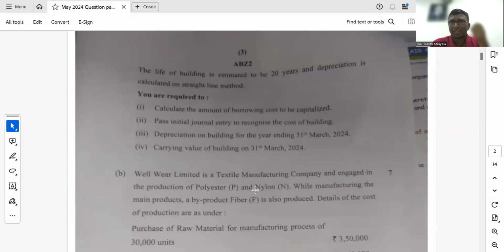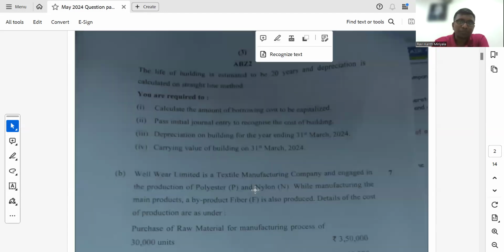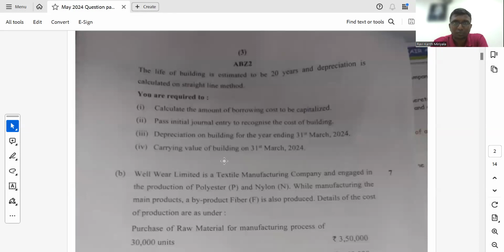Carrying amount of building means what you have capitalized minus the depreciation for these 2 months. That is obviously the carrying amount. That's it. Simple. It won't take too much time for students. Okay, right. That is the situation.